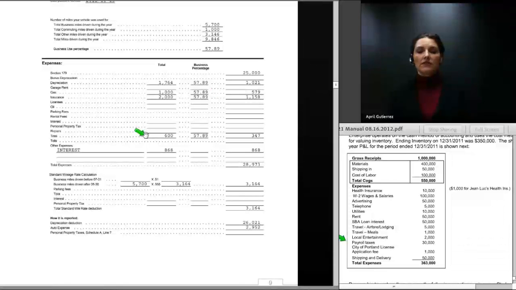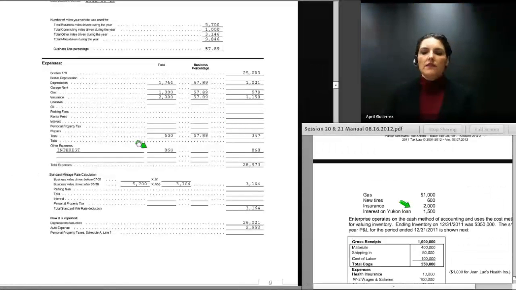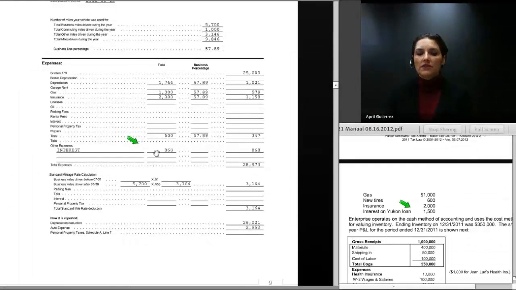Finally, we have new tires costing $600. 57.89% business use gives us $347 for tires. And the Yukon loan interest was $1,500. 57.89% of $1,500 is $868.